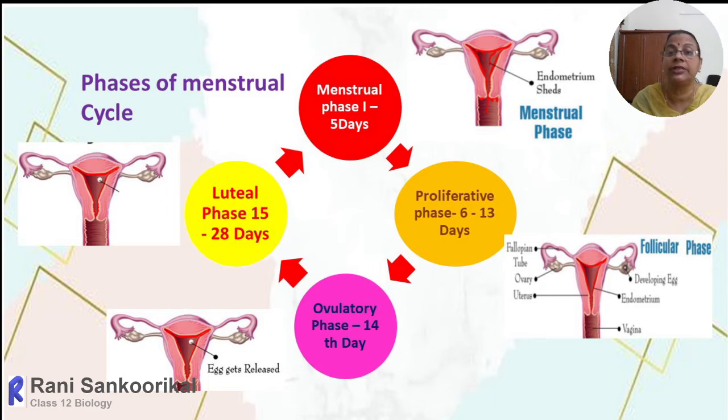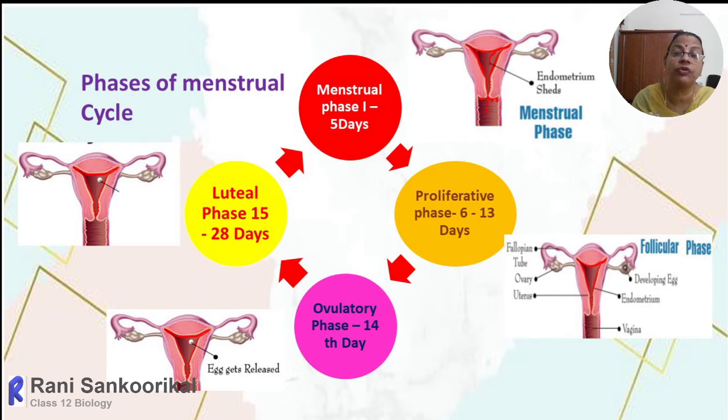Then on the 14th day comes the third phase, the ovulatory phase. On the 13th day itself, the FSH will suddenly surge, and this sudden peak in FSH secretion results in the breaking of the Graafian follicle. On the 14th day, the Graafian follicle will rupture and release the ova.